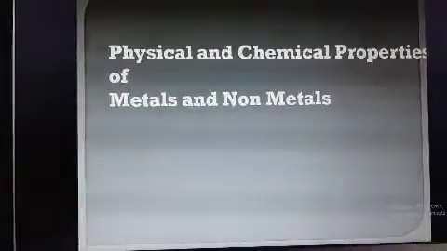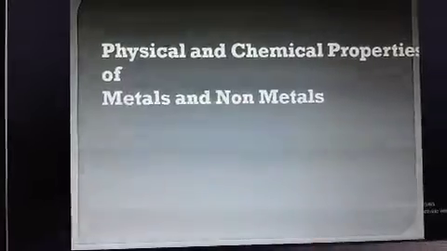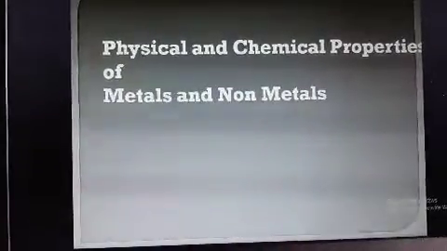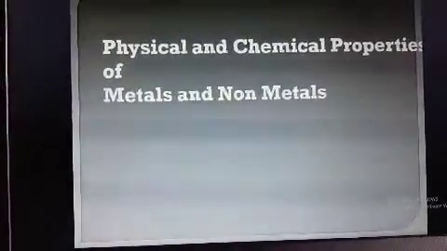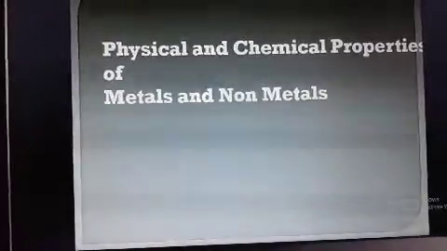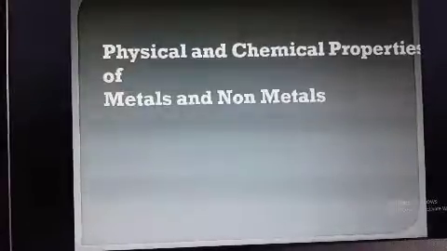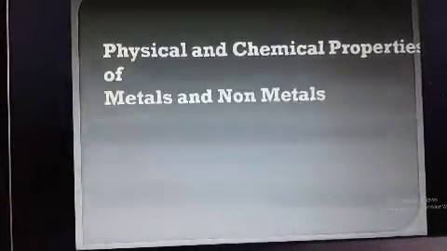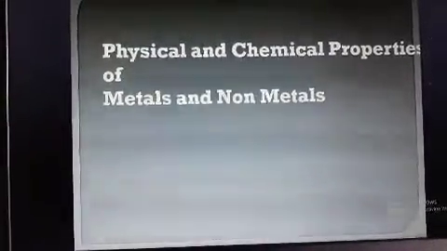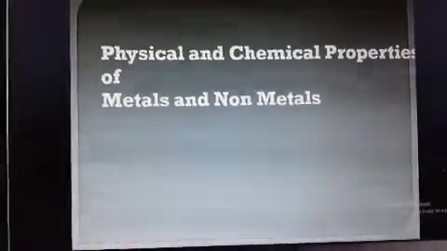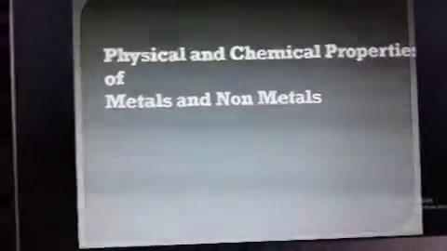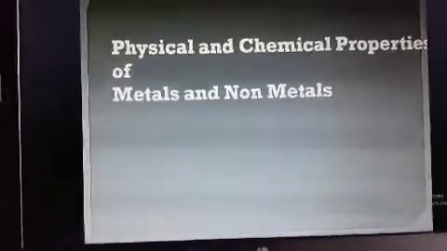Among the metals, silver is the best ductile metal. Metals are good conductors of heat, non-metals are non-conductors of heat. And metals are lustrous. It means they give a shiny appearance in their pure state.